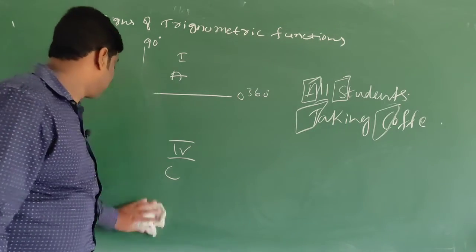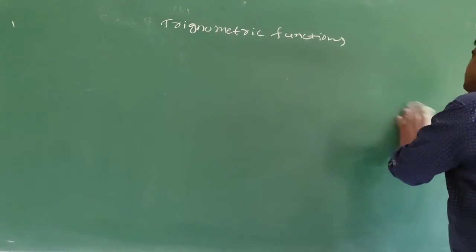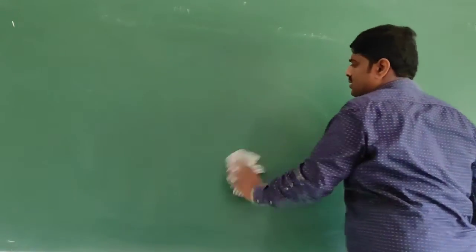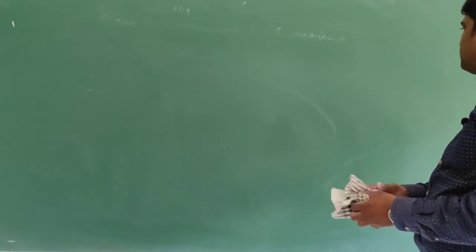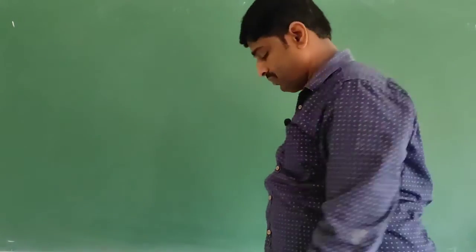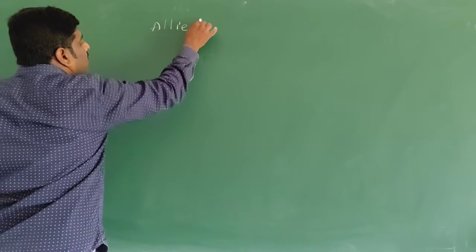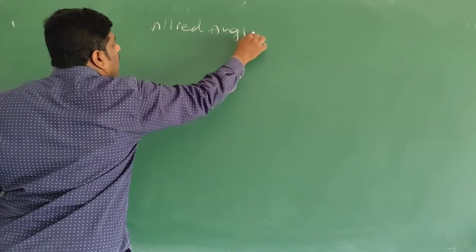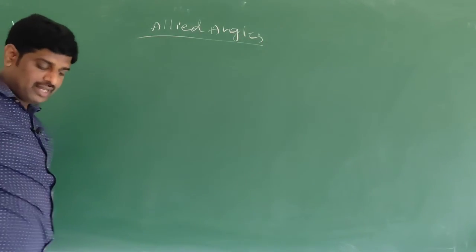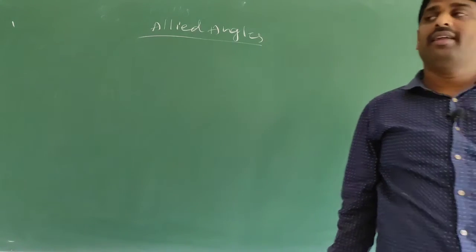So, allied angles. See, children, allied angles means, as I already told, the angles in the form of 90 degree, 270 degree, 180 degree, 360 degree.